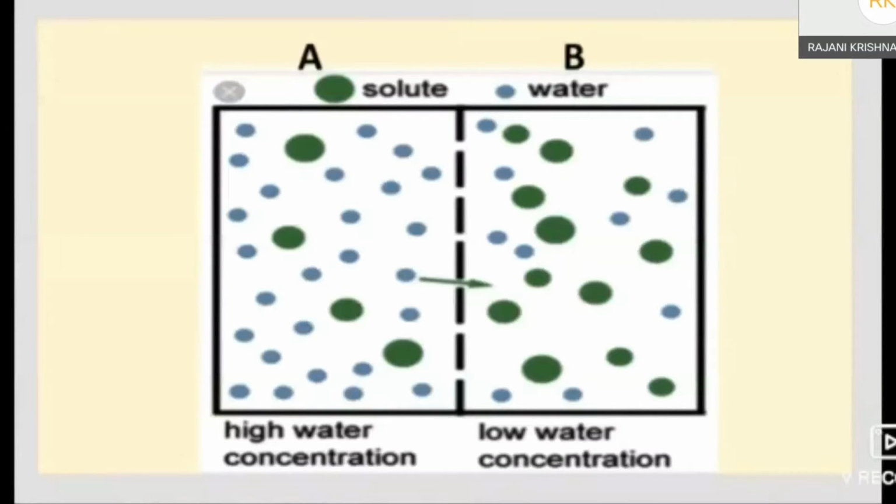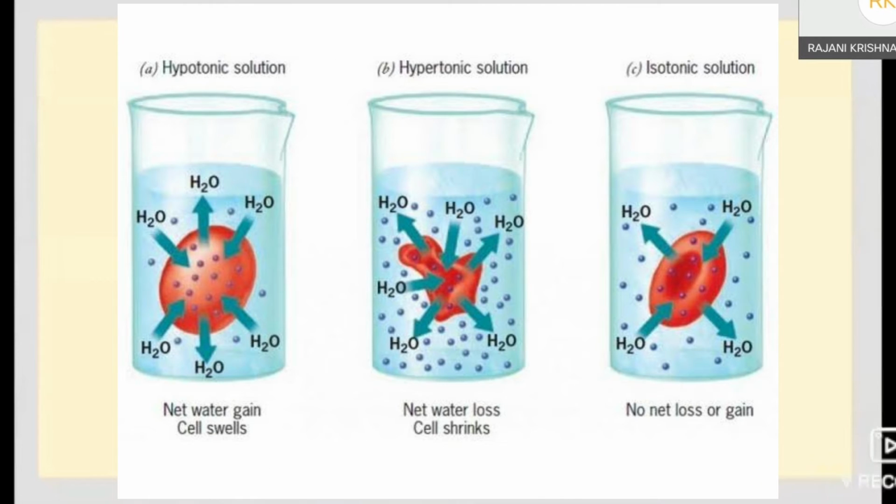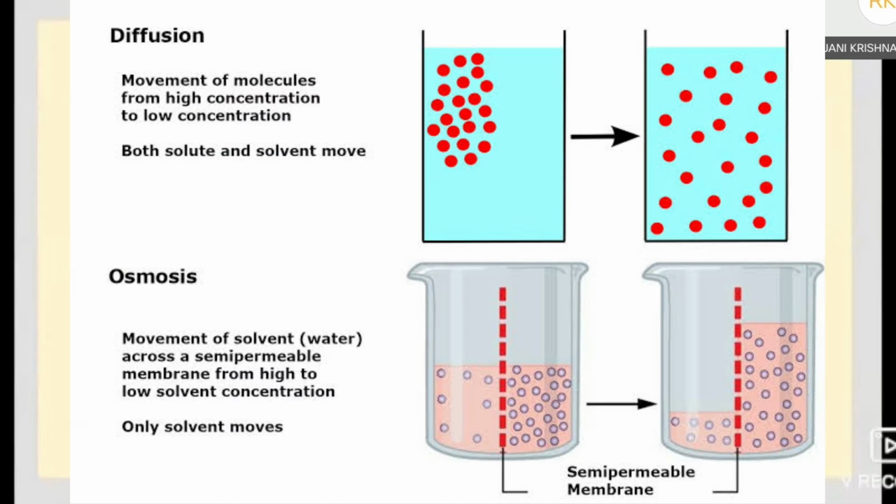So here are other definitions of osmosis. The movement of solvent molecules from dilute solution to concentrated solution. Another definition is from a hypotonic solution to a hypertonic solution across the semi-permeable membrane till it reaches equilibrium.